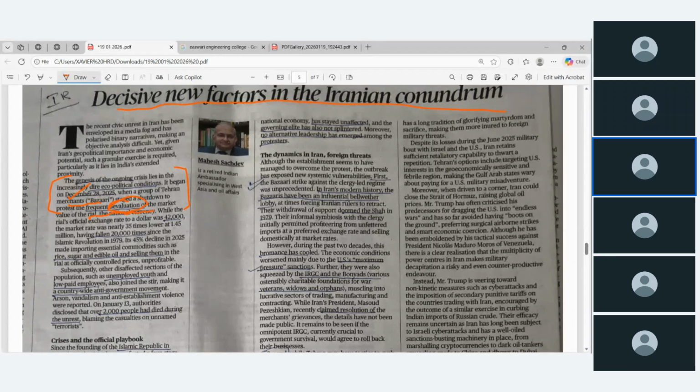In that direction, the current Iranian government devalued their rial. But it was a wrong decision. The official exchange rate to a dollar was 42,000, while the market rate was nearly 35 times lower. So what will happen? The Bazari group, that is the traders group, their business will be hit very badly. When their market is down in a very drastic manner, they started to protest against the